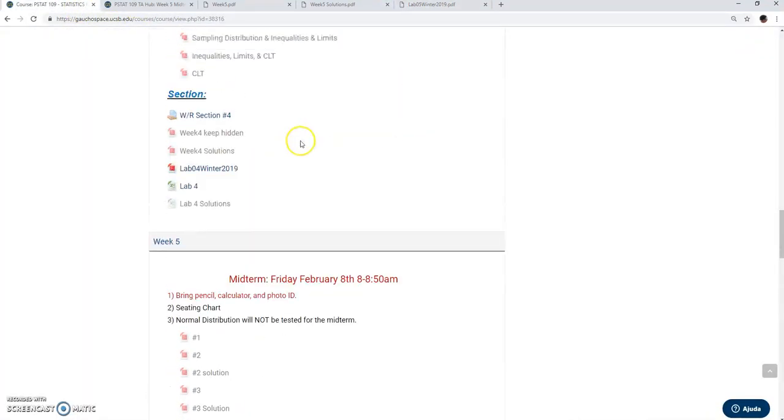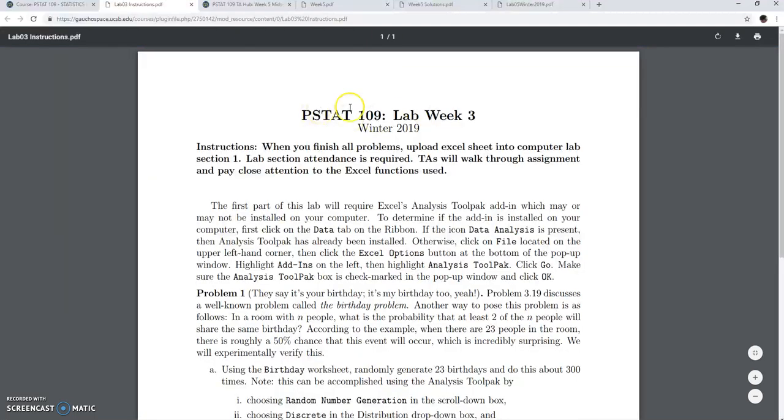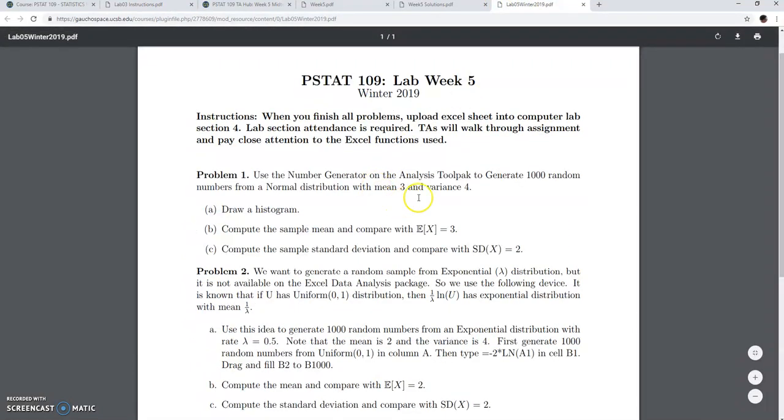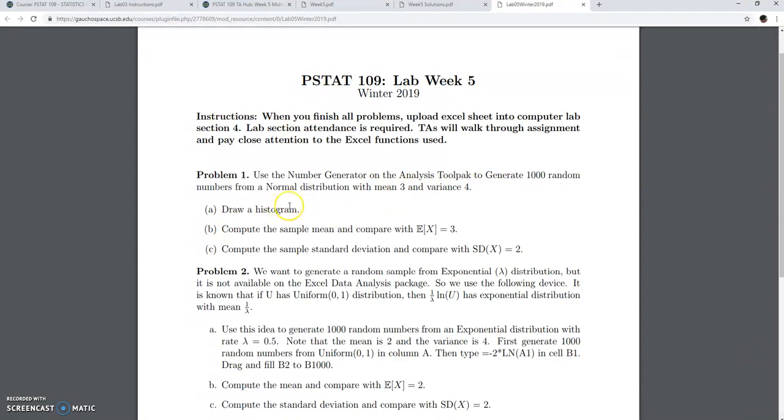I think lab 3 instructions. Let's see, in the header here it tells you how to install the analysis tool pack. Okay, so you have to install the analysis tool pack. You're gonna generate 1,000 random numbers from a normal distribution mean 3, variance 4. You're gonna draw a histogram, see that it's close to a normal 3,4, of course, and then you're gonna compute the sample mean and sample standard deviation, and of course these numbers should be close to 3, the mean, and 2, the standard deviation. Okay.